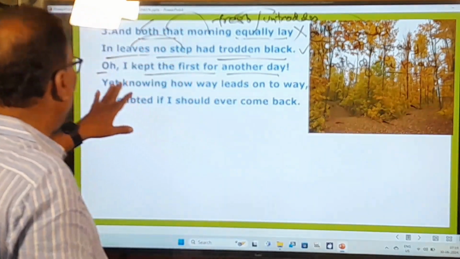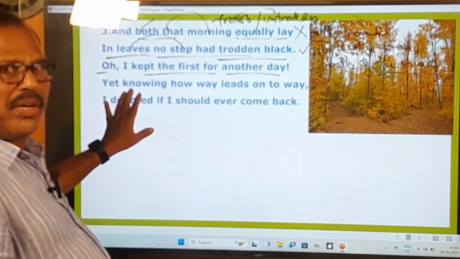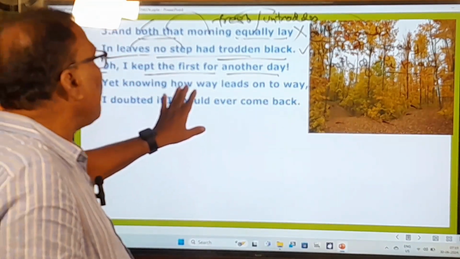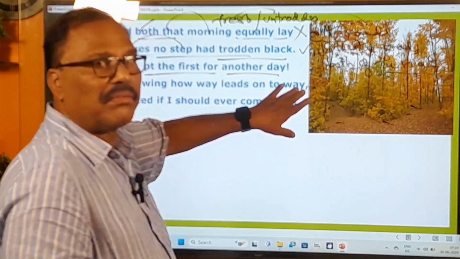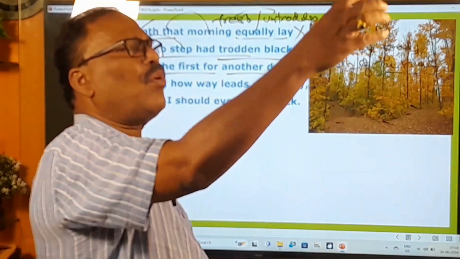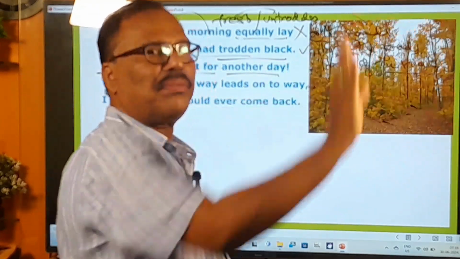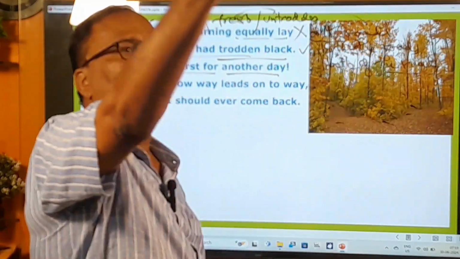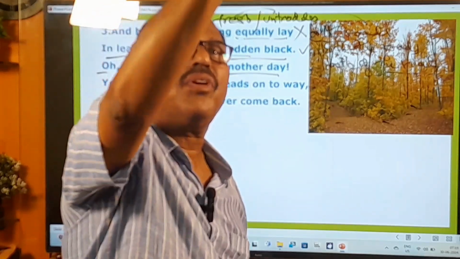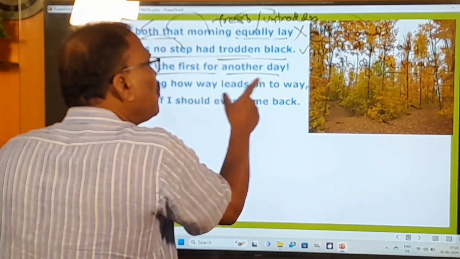Okay, right. Yet knowing how way leads on to way. And he knows very well. The poet says, I know how a way leads on to another. You know very well, if you are going along the way, that way goes and goes and goes, and that road links up with another road. And that road goes and goes and goes, that links up with another road. So in this way, one road invariably leads to another road.